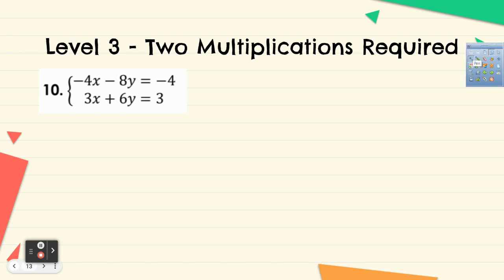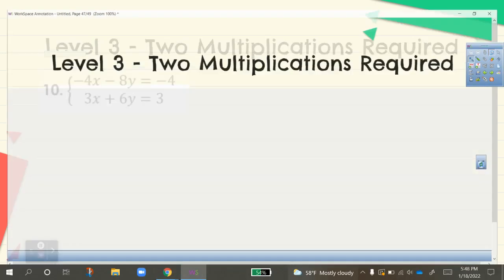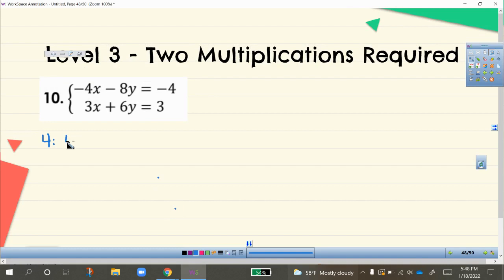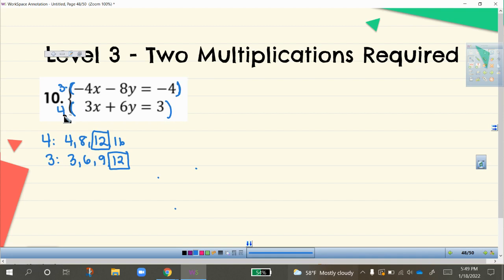All right, technical difficulties. So we've already found the least common multiple between negative 4 and 3, but just in case you didn't get it, multiples of 4 are 4, 8, 12, 16. And I'm going to stop there. Multiples of 3 are 3, 6, 9, 12. And there we go. I found what they have in common. They have 12 in common. So I'm going to multiply my top equation by 3 so that negative 4x becomes a negative 12x. And I'm going to multiply the bottom equation by 4 so that positive 3x becomes a positive 12x.